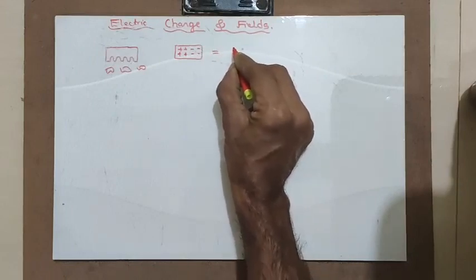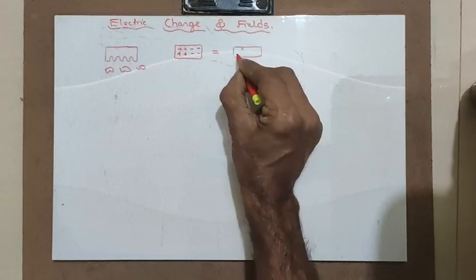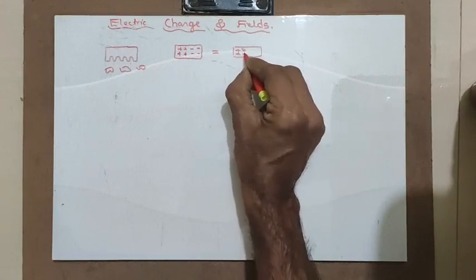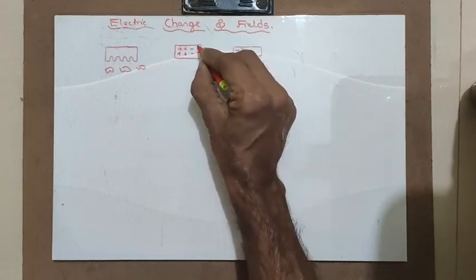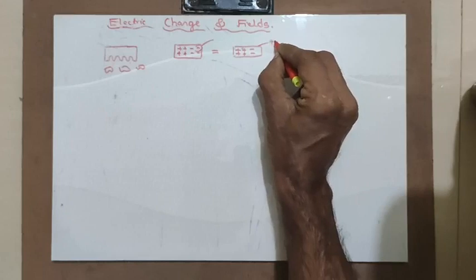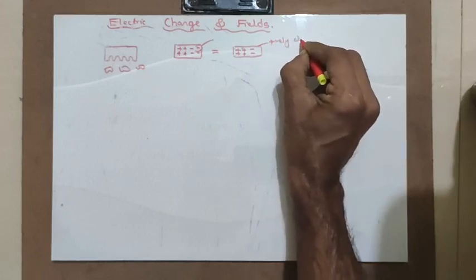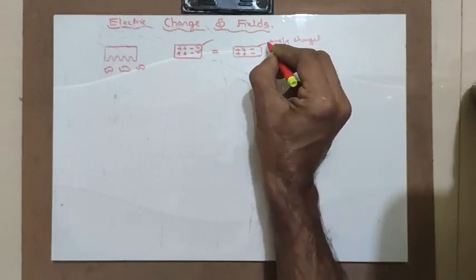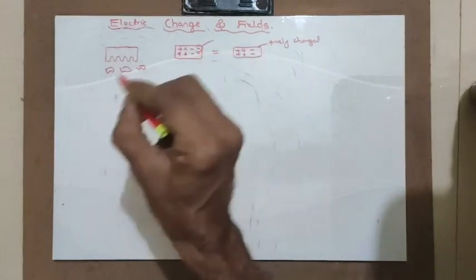It becomes more positive, or the body becomes positively charged. I have removed a few electrons, obviously the electrons are less here, hence this becomes positively charged. When does it become positively charged? When I am removing electrons.